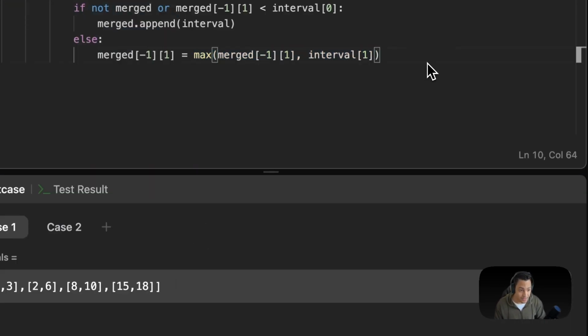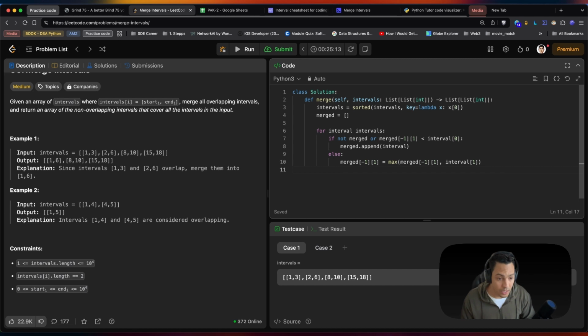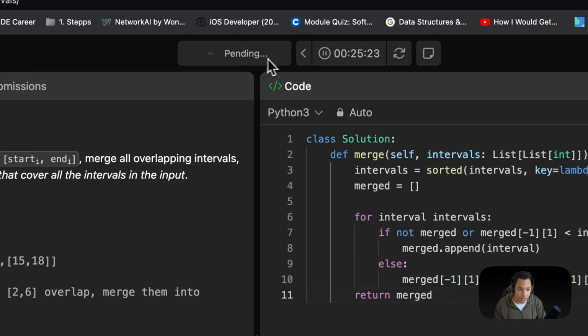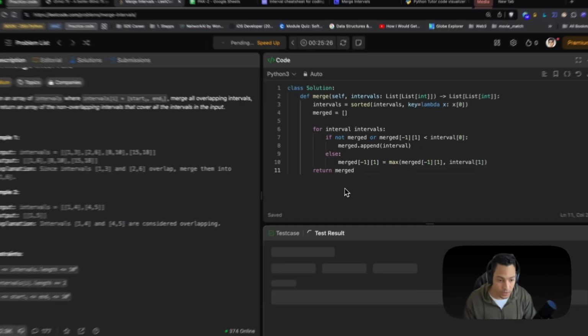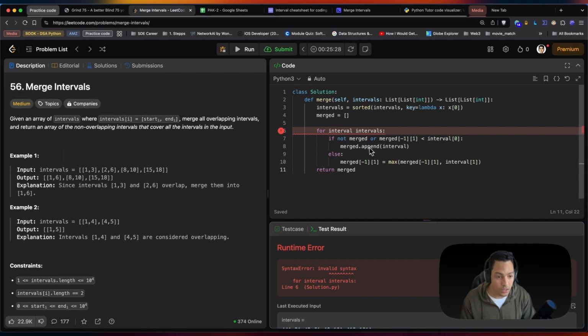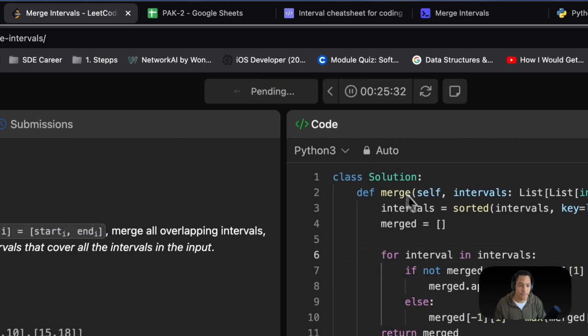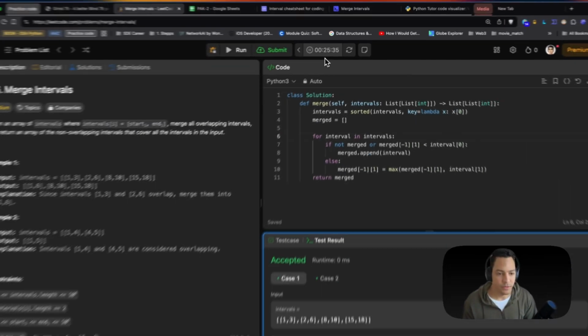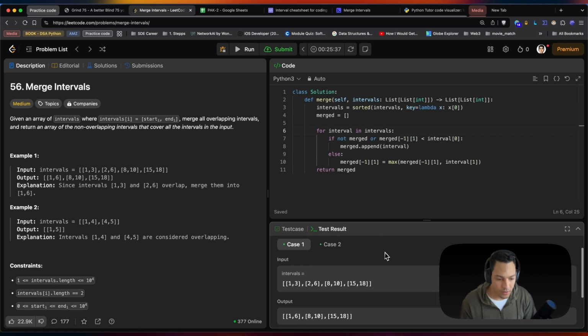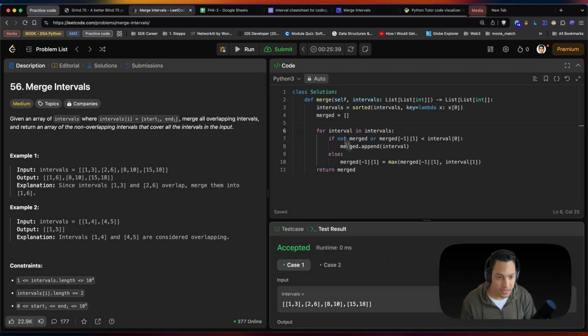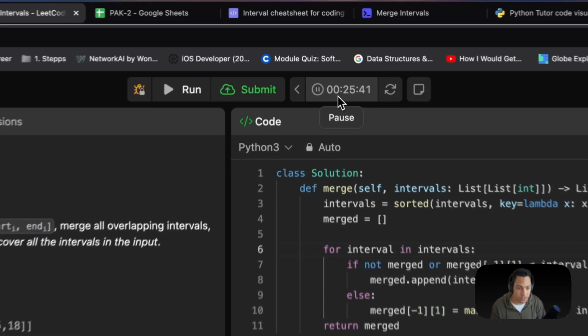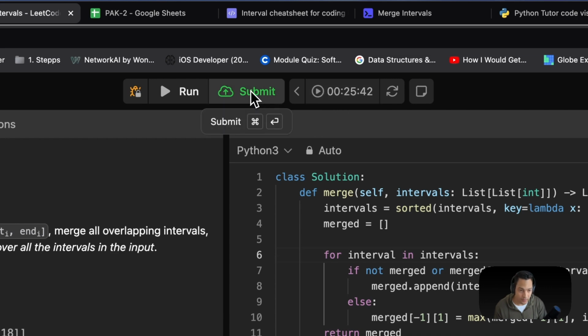When all that's said and done, our merge value gets updated, and honestly all we have to do is return our merge array, and that should be it. I'm going to run it and then call it. Okay, for interval, oh Jesus, interval and intervals. I was trying to do it before 25 minutes, but anyways, yeah, that passes those two test cases. I'm going to stop time right now, submit, right?